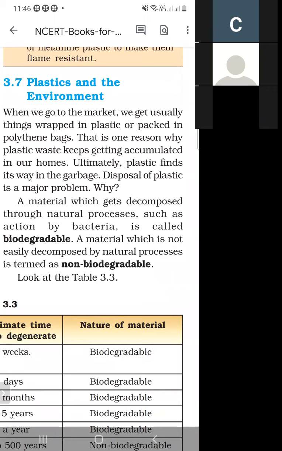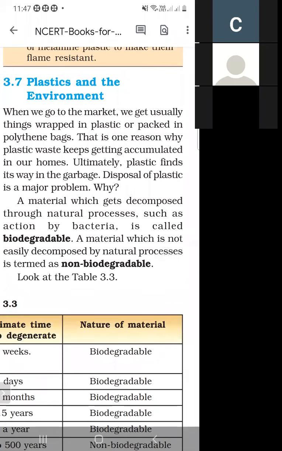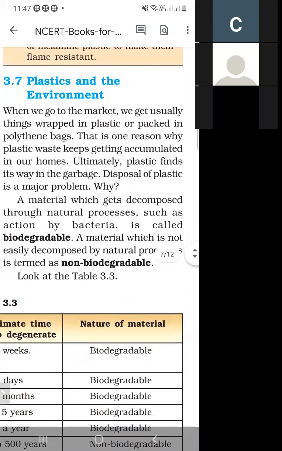When we use these vegetables, we throw these packets away in our homes, and ultimately plastic finds its way into the garbage. All this garbage goes into the main garbage, and disposal of plastic is a major problem. We use many devices made up of plastic, and when they get destroyed, we throw them into the dustbin.